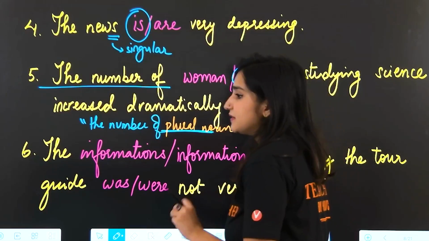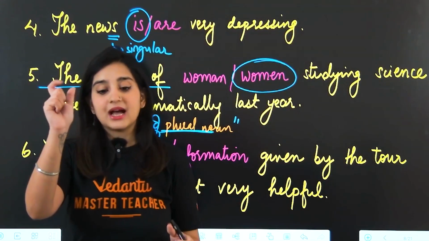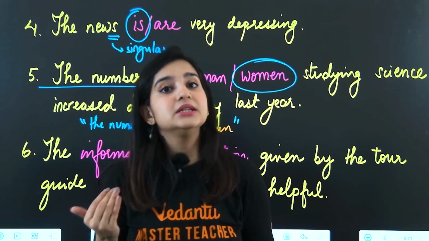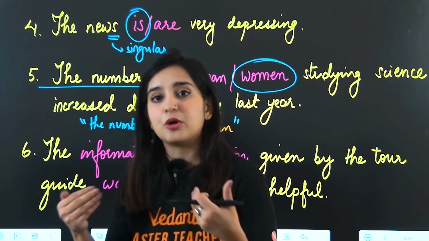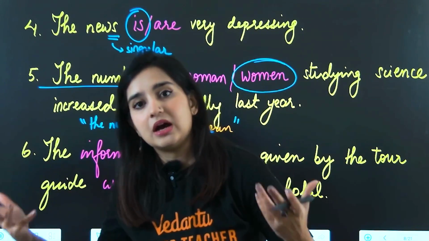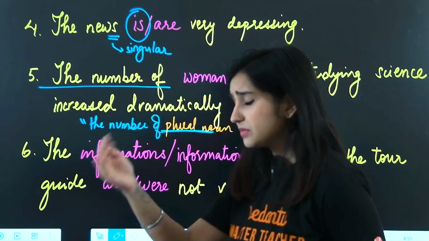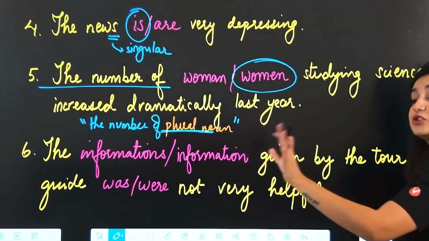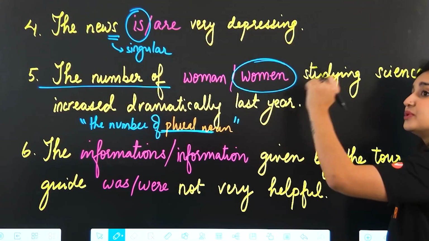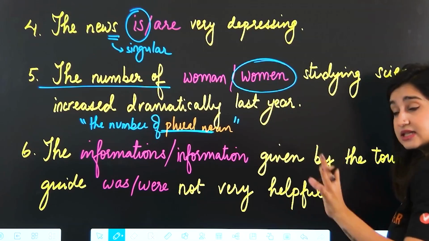But the problem is, information is a particular kind of noun that is uncountable. Okay, we treat it as uncountable. That means it cannot be counted. So if something cannot be counted, can it have a plural? No, it cannot have a plural. So regardless of how much information the tour guide gave you, told you 1 thing, 2 things, 5, 50 things, doesn't matter.